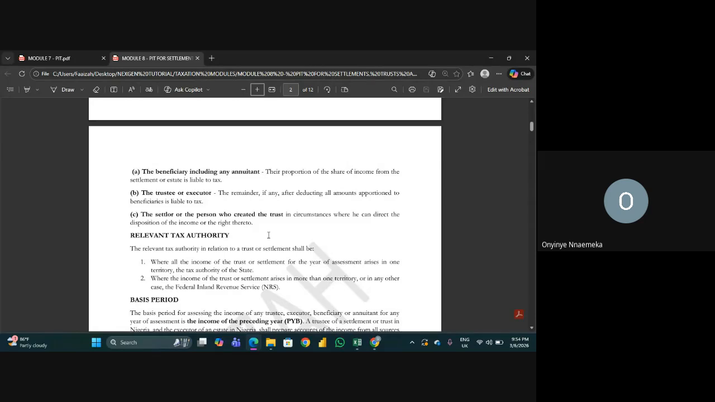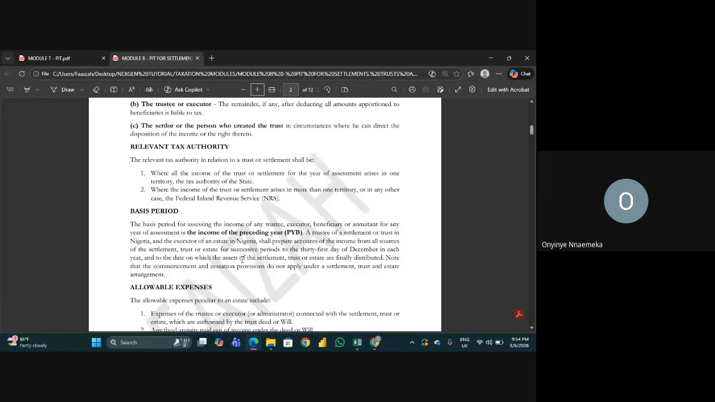But in the case where it arises from more than one territory, that is, some arise from Lagos, some from Port Harcourt, some from Abuja, then you are paying towards the FIRS, which is now the NRS, right? So those are the two tax authorities. So for the basis period for assessing the income of any trustee, executor, beneficiary, and annuitant for any year of assessment, it is the preceding year basis, which means that it is the income for last year that will be charged this year.